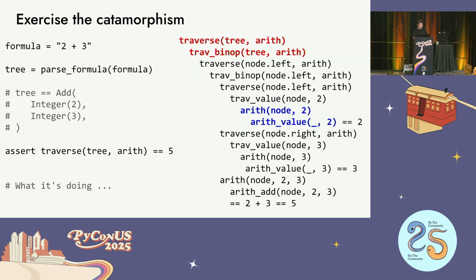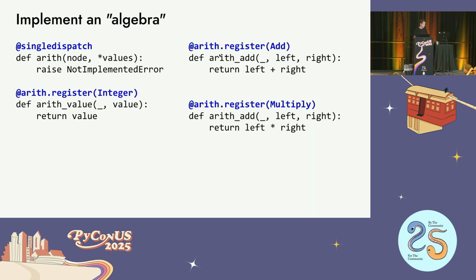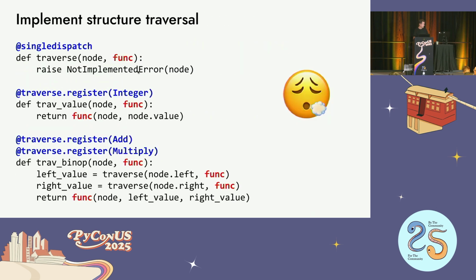So now we're going to go through one of those stack traces again, just to hit you over the head with this explicitly. So I'm going to traverse this. Traverse is using single dispatch. It's going to look at the type of the first argument, and it's like, oh, that tree is an add. That's a binary op that I registered. If you remember, binary op right here, I registered add with that.